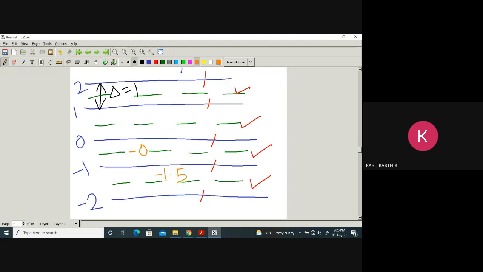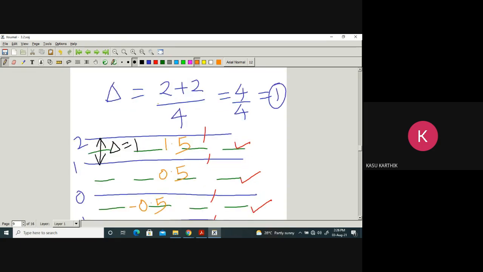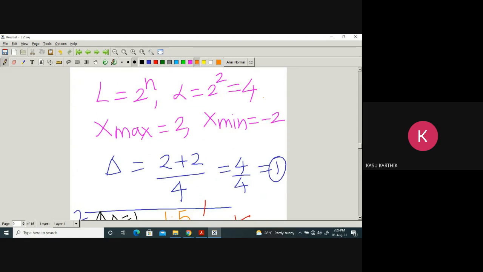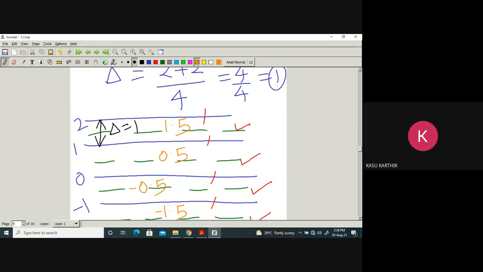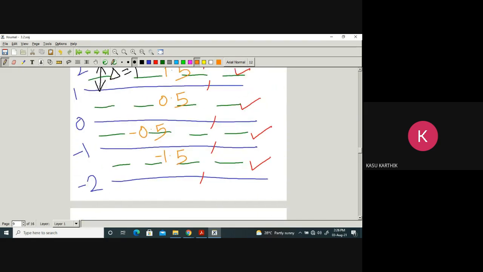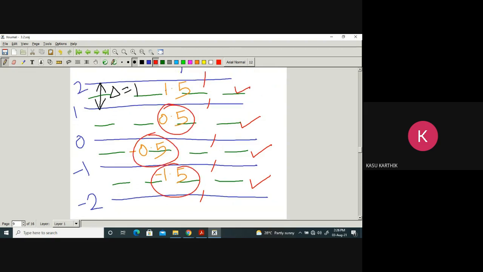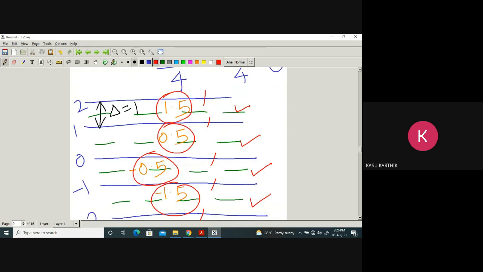Minus 0.5. Here 0.5. Here 1.5. Now here we should have 4 levels. What are they? The levels are minus 1.5, minus 0.5, 0.5, again 1.5. These are 4 quantization levels, 4 intervals, 5 boundaries.